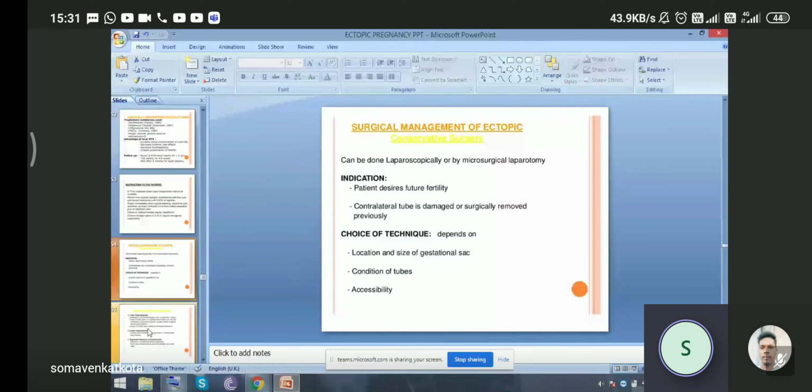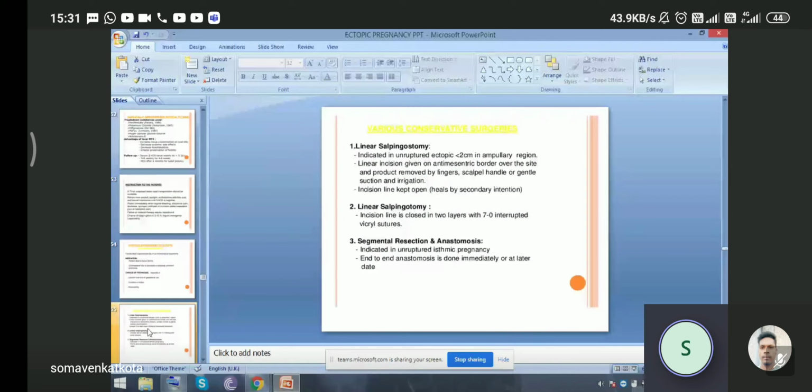So various conservative surgeries are present, like linear salpingostomy, which is indicated in unruptured ectopic less than 2 cm in the ampullary region. A linear incision is given on the antimesenteric border over the site, and the product is removed by finger, scalpel handle, or with gentle suction or irrigation. The incision line is kept open and it heals by secondary intention. So this is the technique for linear salpingostomy.